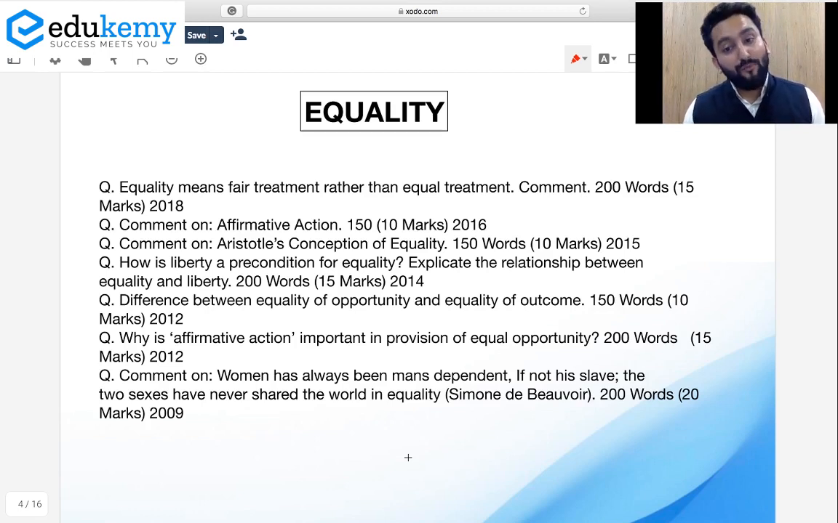Difference between equality of opportunity and equality of outcome. One of the favorite questions. Because a separate question has been asked on equality of opportunity. Why is affirmative action important in provisions of equality of opportunity? Comment on: women have always been men's dependent, if not his slave. The two sexes have never shared the world as equals, means Simon de Beauvoir. Although you also read about this in feminism, right?